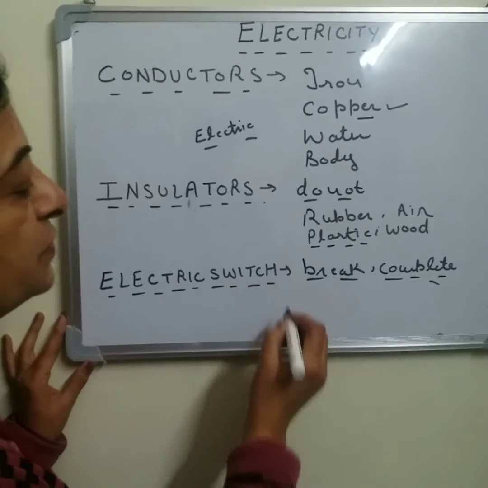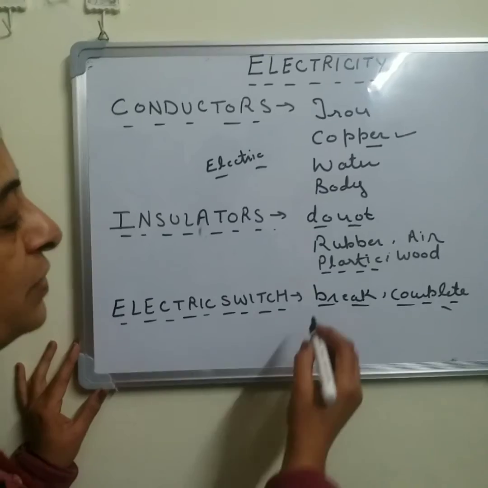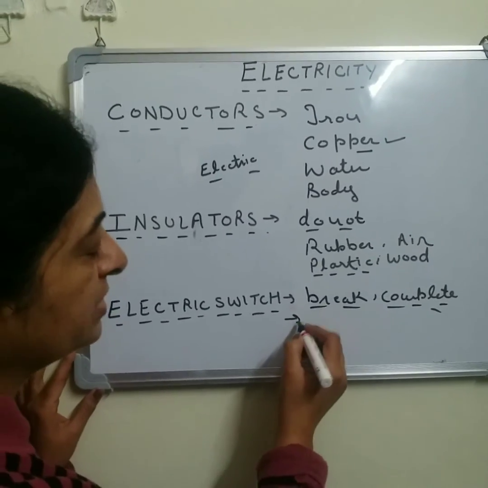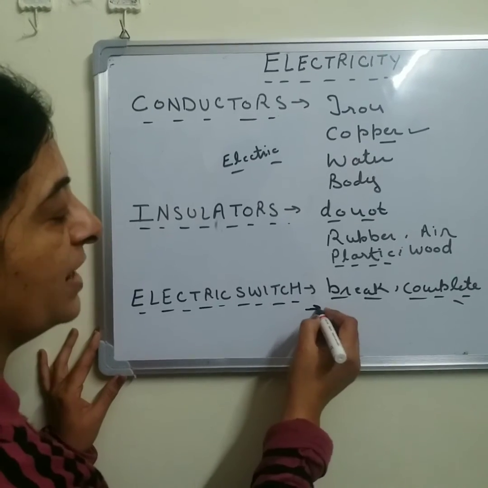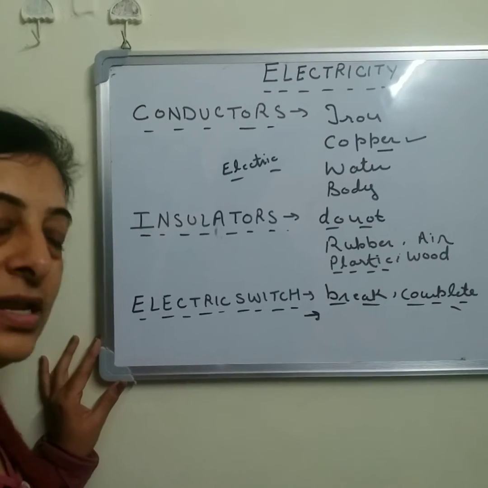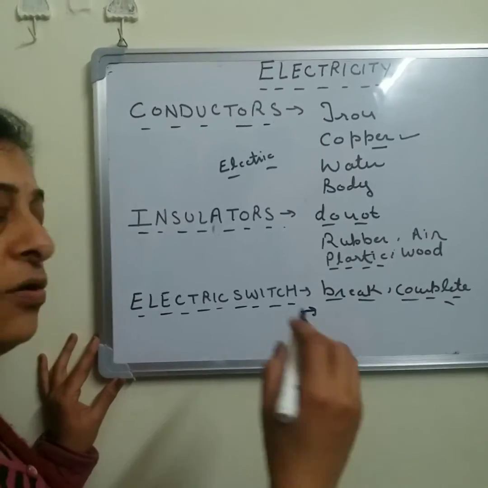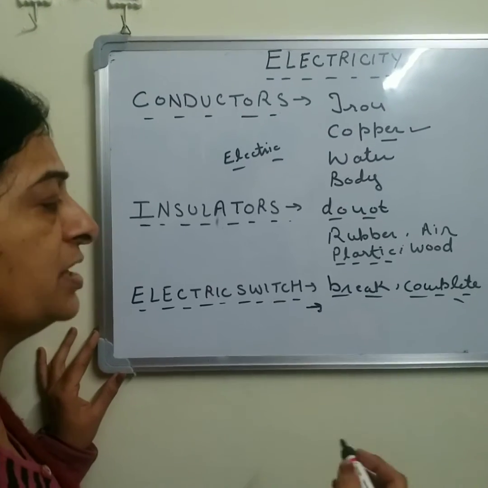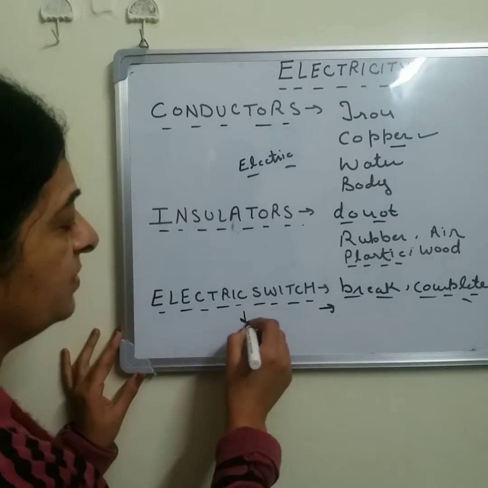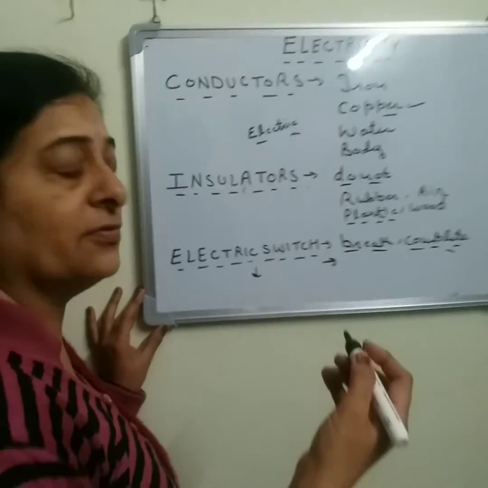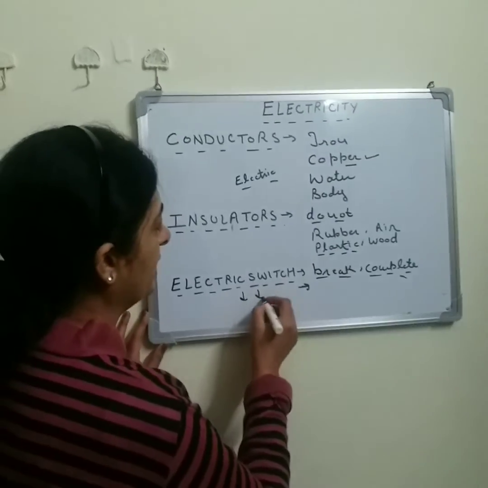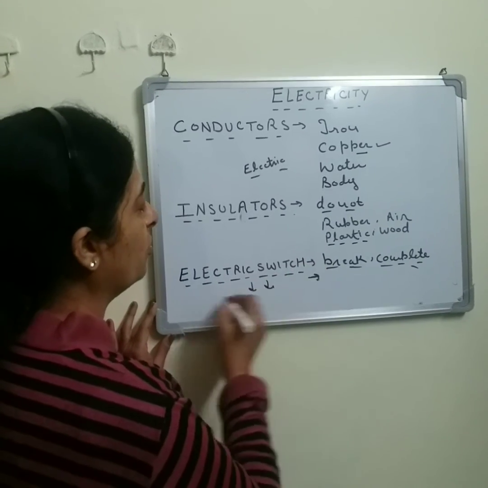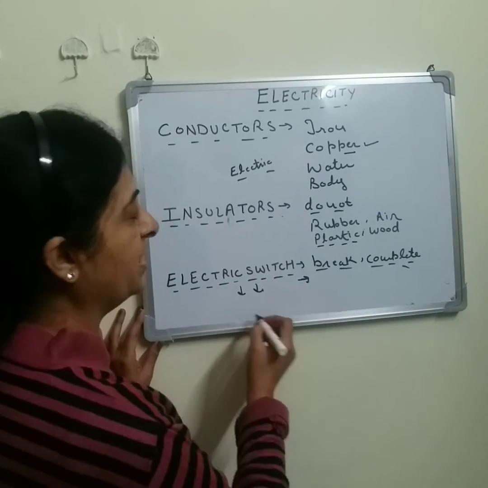And electric switches are a must, so that we can control the conduction of electricity according to our need. If there is no need, we can switch off, and if there is a need, we can switch on. At our home, our electric fan, lights and geysers, all of our electrical appliances are controlled with the help of the electric switch.